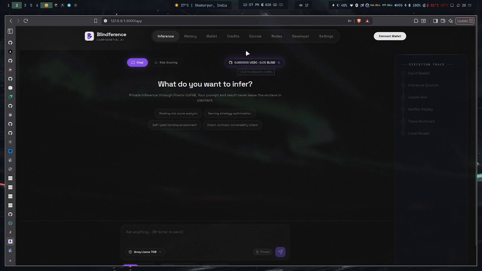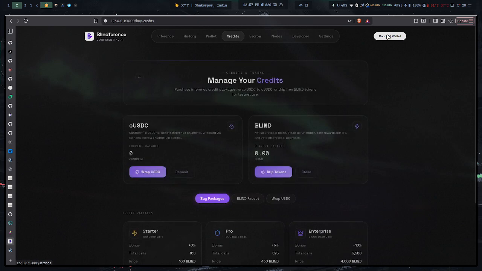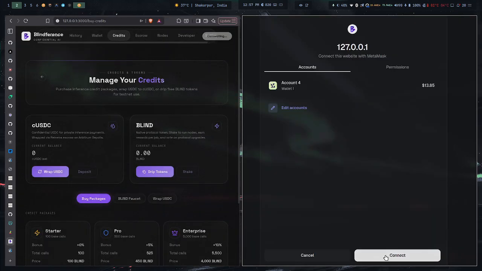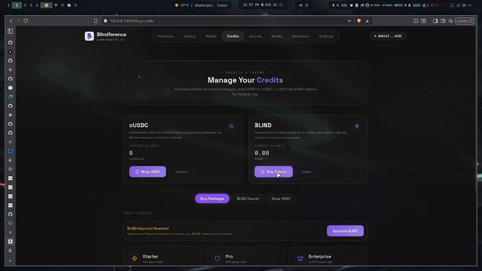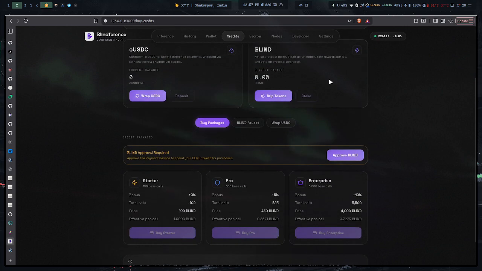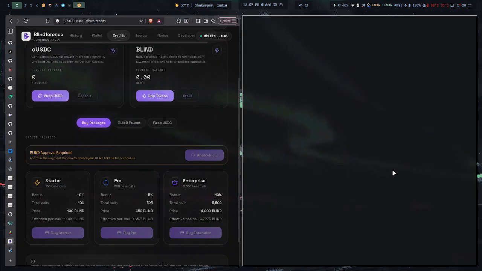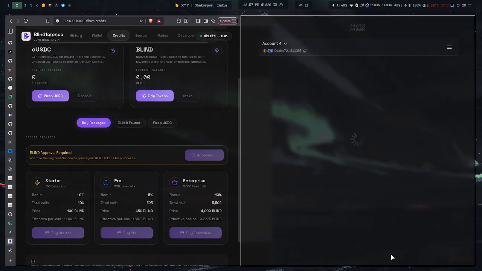To get the blind tokens, I'm going to connect my wallet. Obviously, that's the first step you have to do. Then we have how you're going to get the blind token. Either you pay with the CUSDC, or you pay with the blind. To do the payments, you first have to approve the blind payment tokens. So I'm going to approve it, and confirm it.